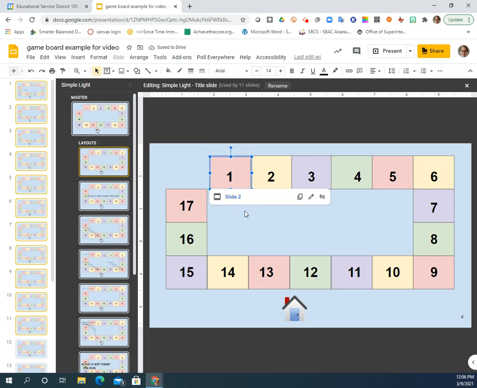I made sure that the edges were transparent. I made sure that the box itself was transparent so it doesn't show. But anywhere that they click on this box on 1, it's going to take them to slide 2, which will have the activity for box 1. Same thing here with box 2.